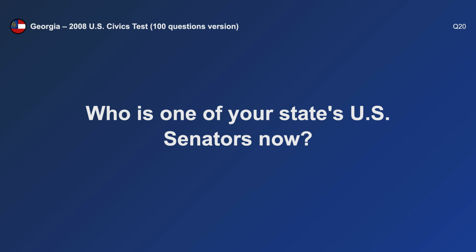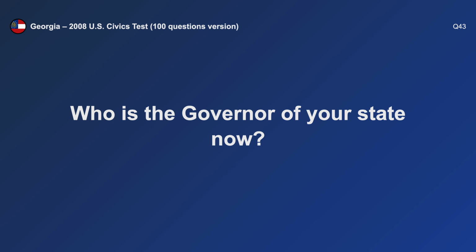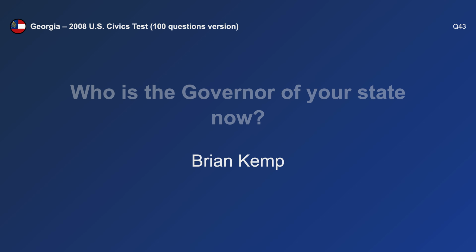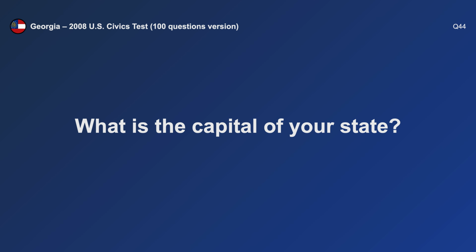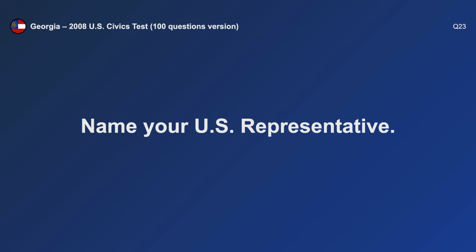Who is one of your state's U.S. senators now? John Ossoff. Who is the governor of your state now? Brian Kemp. What is the capital of your state? Atlanta. Name your U.S. representative.